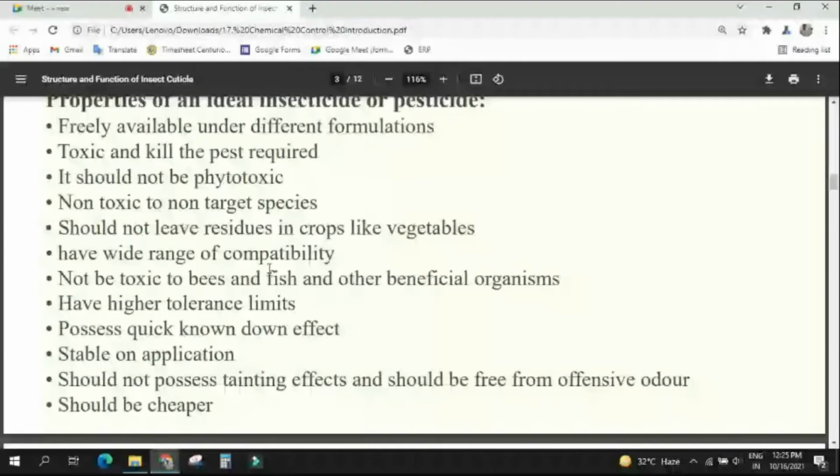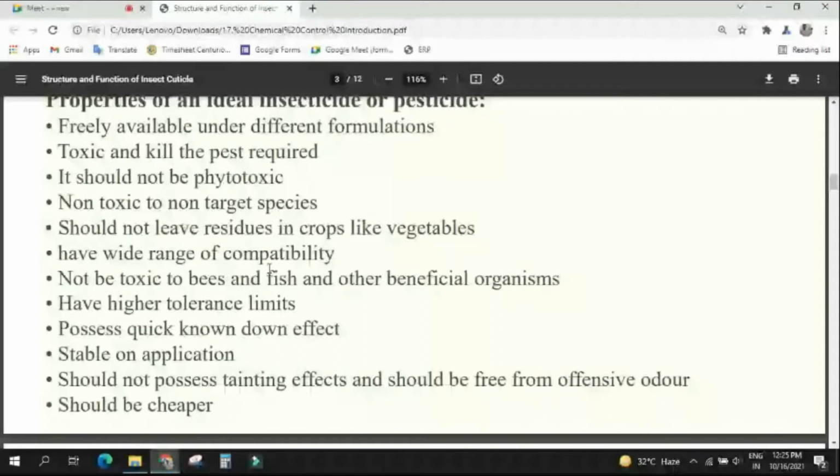So in case of cotton, some pesticide residue may be left. But in case of vegetables like tomato, brinjal, whatever vegetable we are consuming, suppose the pesticide is there, then what will happen? That will be harmful. Understanding? Yes, sir.